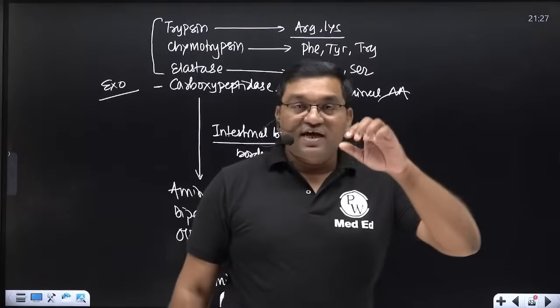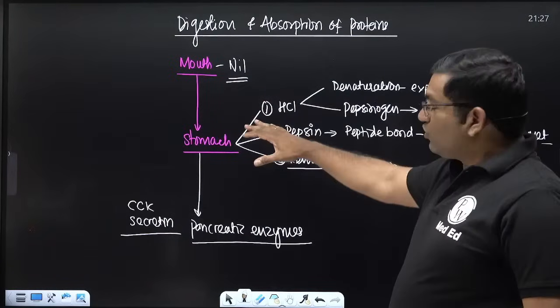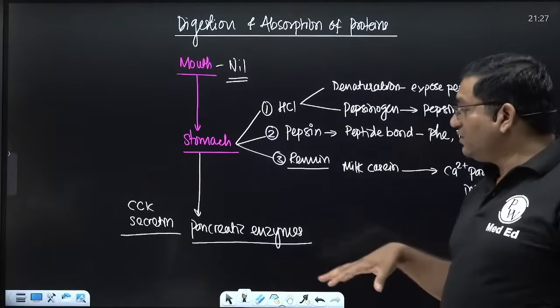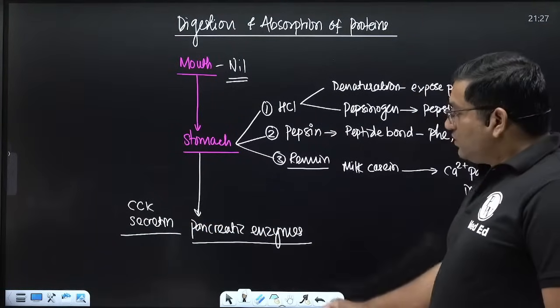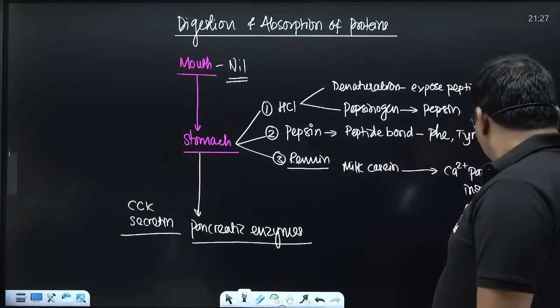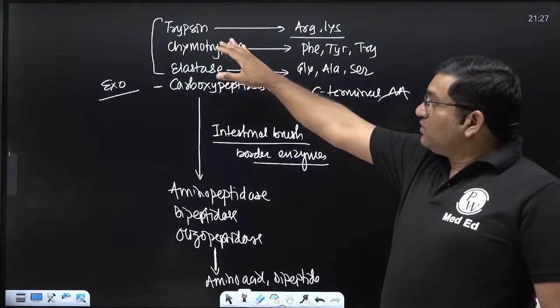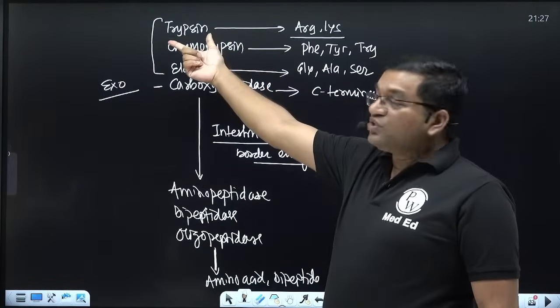So the larger polypeptide is broken down by the action of pepsin into smaller peptides. Then there is the role of pancreatic enzymes: cholecystokinin and secretin from the intestine cause the release of pancreatic enzymes. Enterokinase activates trypsinogen into trypsin.